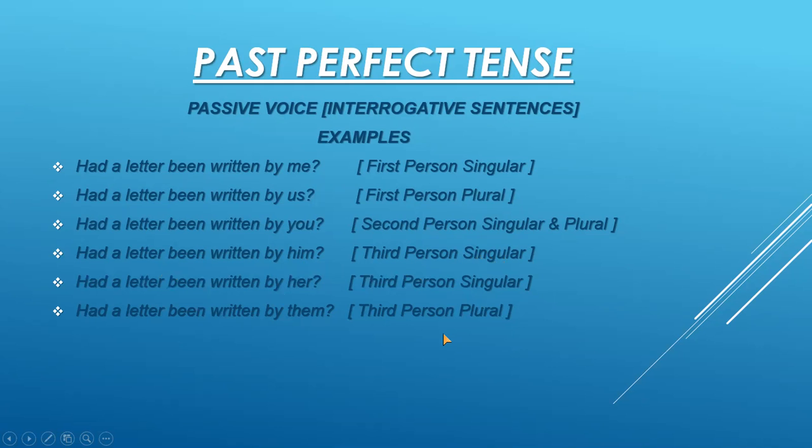Now, I have shown you the present perfect tense and past perfect tense here in active and passive voice in all the forms of sentences, that is affirmative, negative and interrogative sentences. I have shown you all the structures and examples. Hope you have understood everything very clearly. Now, please reply to me whether you have understood or not. Please reply. I am waiting for your reply so that I will tell you something more.